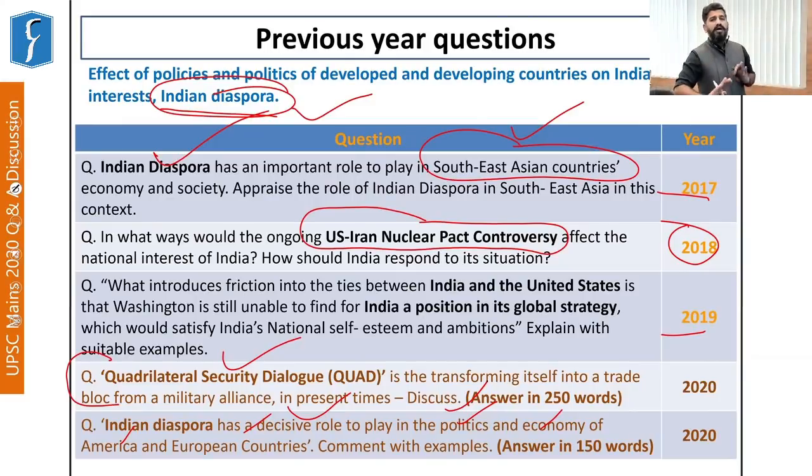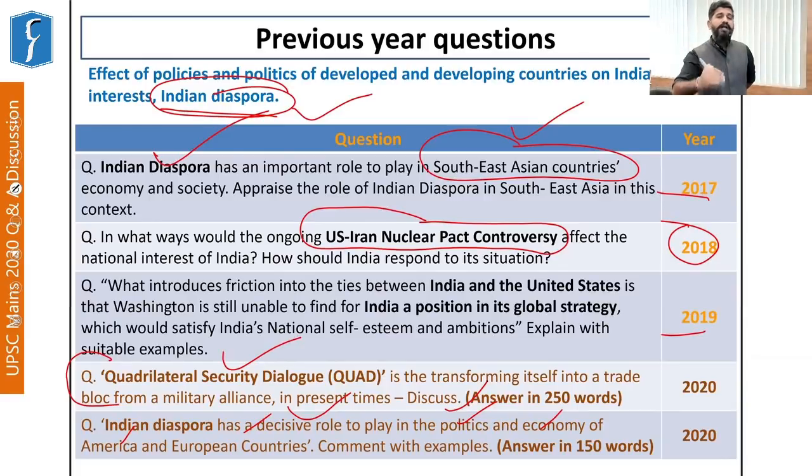So again, it is about current affairs and having an idea as to what exactly is happening across the globe. I have not touched the economy part in this question. Even if you look at the economy part, we see that India is an IT superpower, an information technology superpower. India is the largest exporter of information technology related services. Most of the IT related Indians are working in the Americas and in European countries.